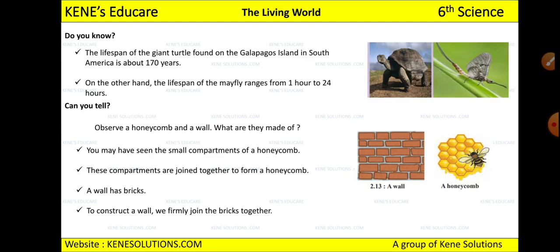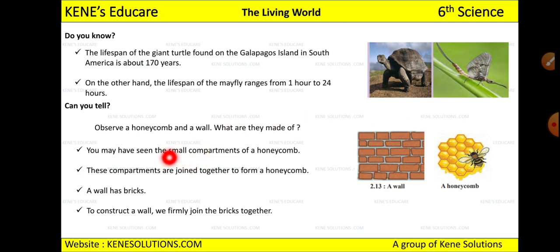dying. So do you know that the lifespan of the giant turtle, this big turtle, which was found on Galapagos Island in South America, is 170 years? So this giant turtle has been in the world for more than 170 years. Okay, on the other hand, the lifespan of the mayfly ranges from 1 hour to 24 hours. This fly's lifespan is only 1 hour to 24 hours, after which they die. Okay, so this is the difference between the lifespan of this turtle and this fly.